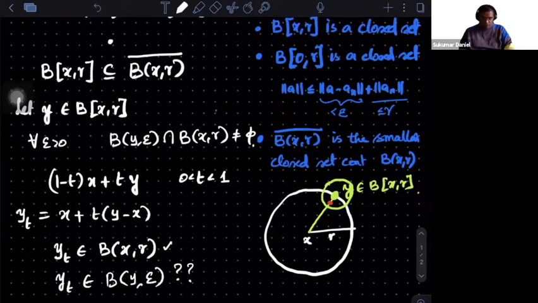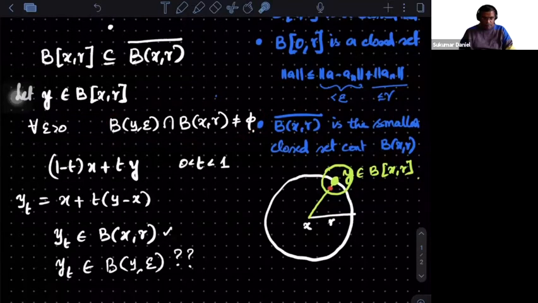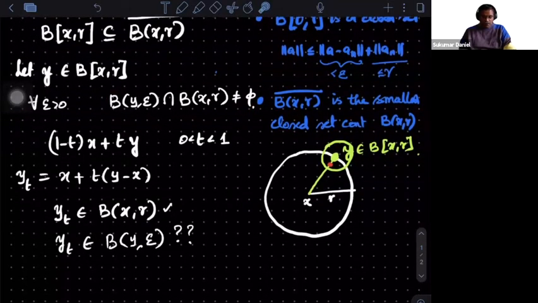So I need to choose an appropriate t. I need to show that this intersection is non-empty, right? So should I be able to choose a t so that this works? That's easy. Let's say such a yt exists. I need to find out what the t is.